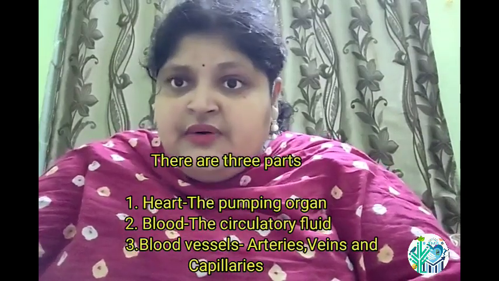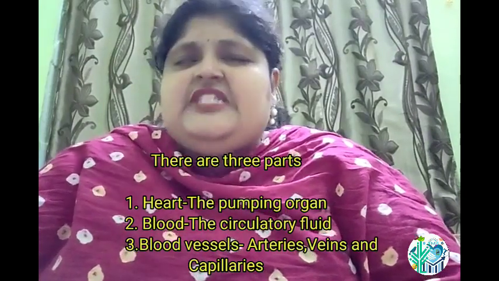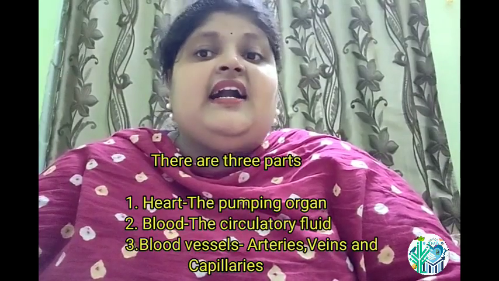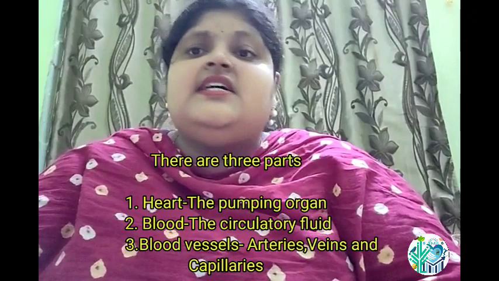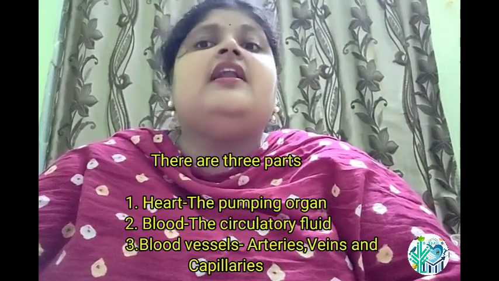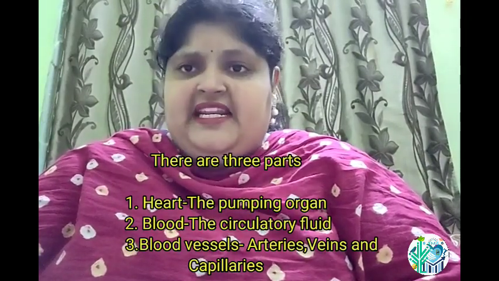What are the blood vessels? Normally the blood vessels are arteries. Artery is the singular, arteries are the plural. Artery, vein and capillaries.